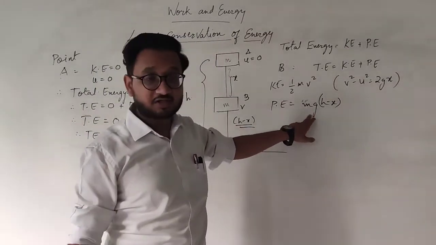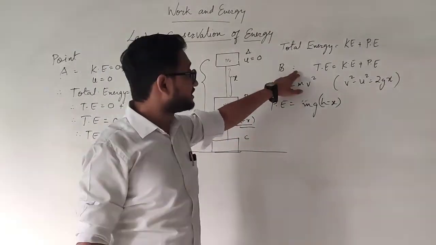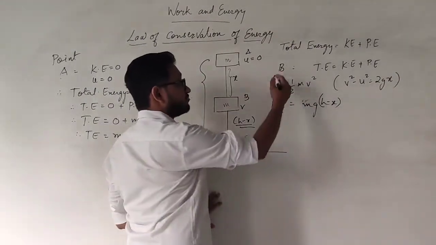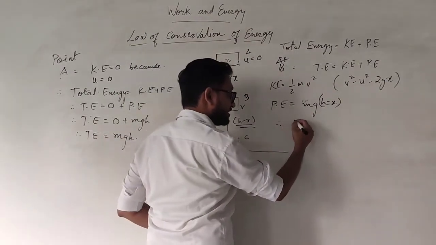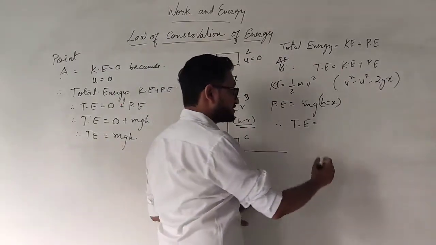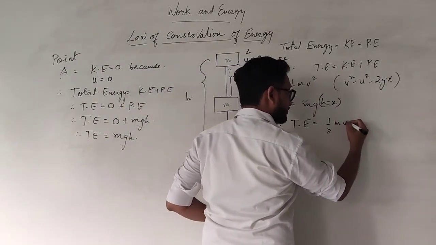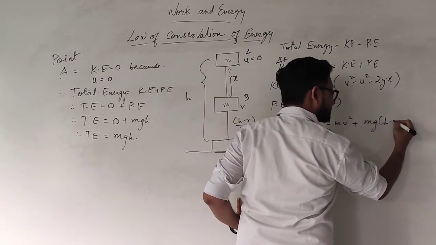Now we have potential energy. We have velocity. We will substitute the values in this total energy at point B. So the total energy equals kinetic energy, that is half mv square, plus potential energy mg(h minus x).